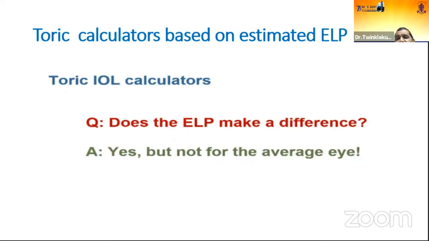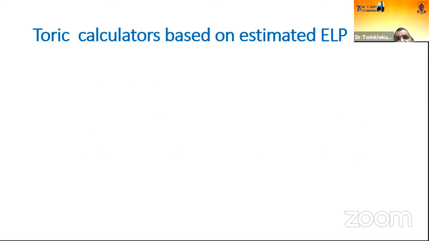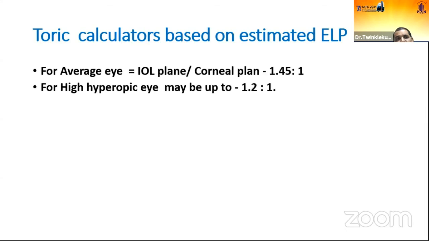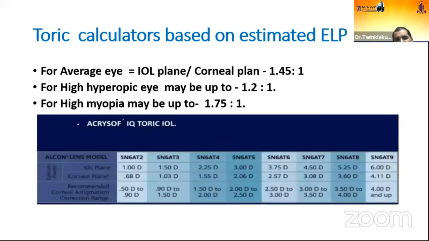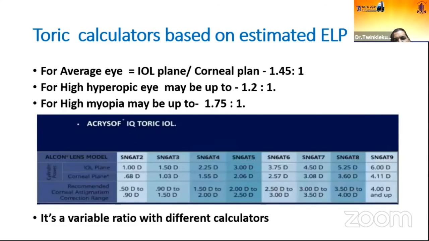But does the effective lens position make a difference? Yes, it makes a difference when there is an abnormal eye, not an average eye. Suppose you have a high hyperopic eye, then rather than considering the ratio of 1.45:1, you consider 1.2:1. And suppose you have high myopia, the ratio will change to 1.75:1. So now all the recent toric calculators are incorporating this effective lens position system or variable ratio.